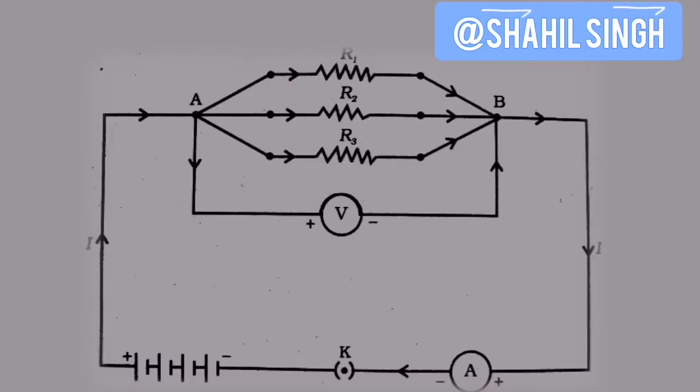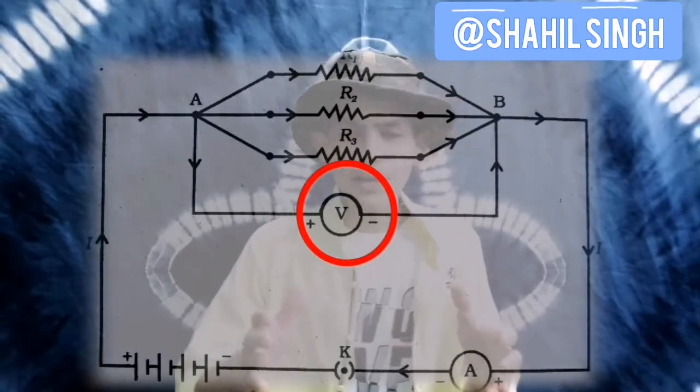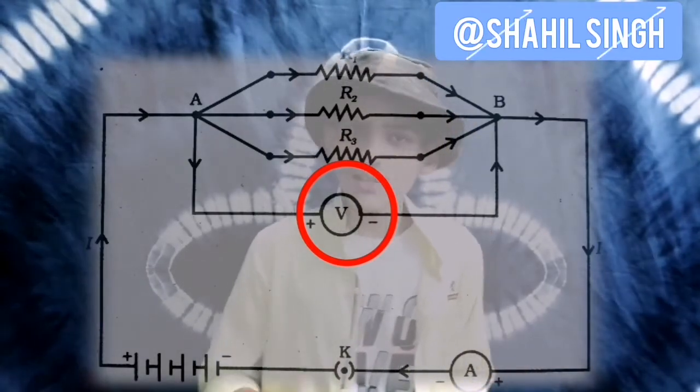Okay, so let's make a complete circuit of a parallel connection, with the ammeter and voltmeter correctly placed in their order. When I do that, you will notice that for all the resistors, I have placed only one voltmeter in between those resistors. This is because only one voltmeter is required, as resistors receive the same voltage or the same potential difference.